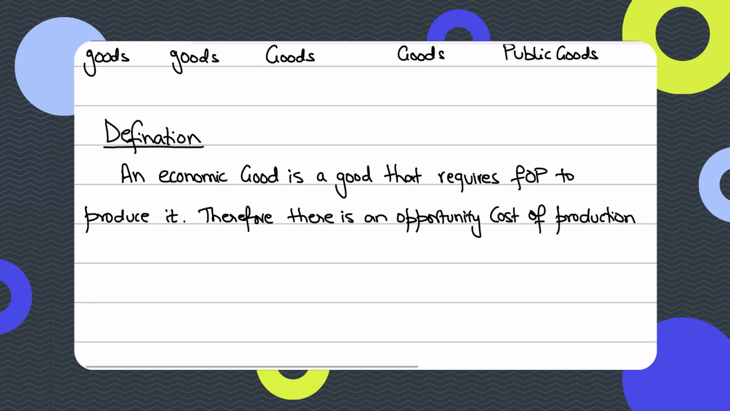And if something requires factors of production to produce it, it means that there is always an opportunity cost involved in production, because if scarce resources are used to produce economic goods, it means that other things are obviously compromised because of it. Other things could not be produced because you're producing an economic good, right?